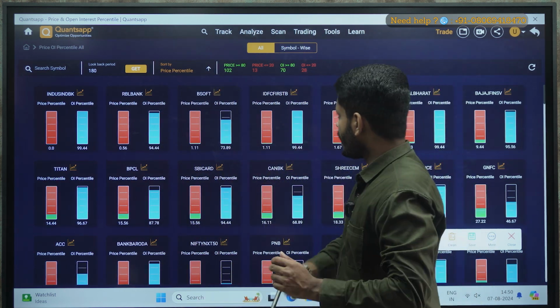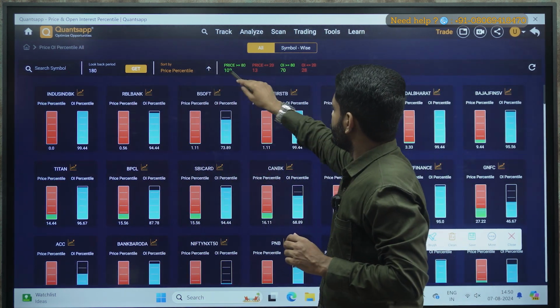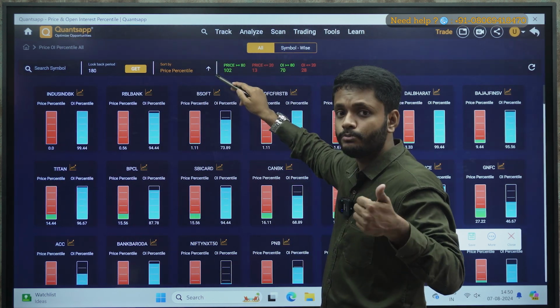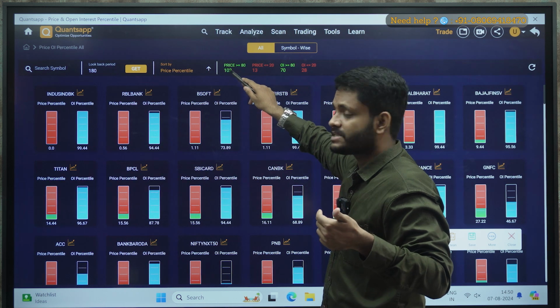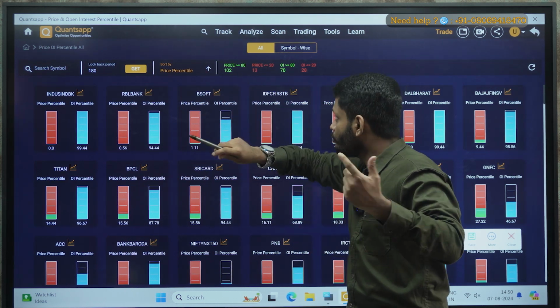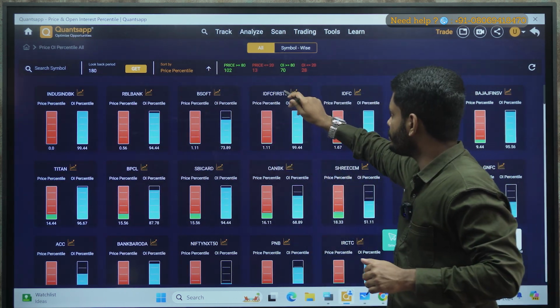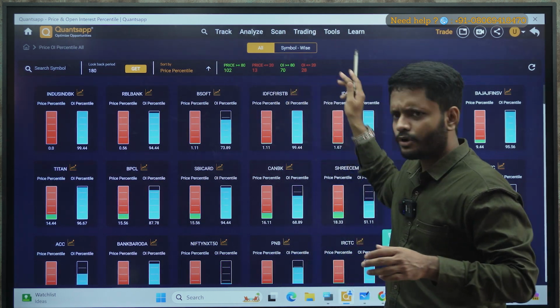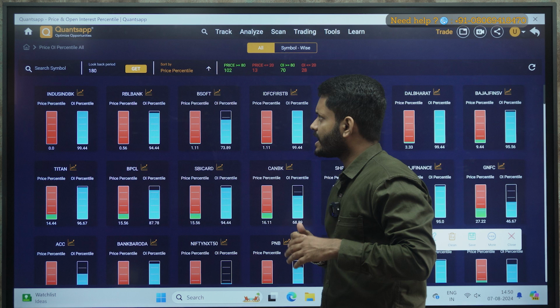Okay, now if you see here, it is giving you the overall view. Say price percentile greater than 80, how many stocks are there wherein price percentile is more than 80, that is 102. How many stocks are there wherein price percentile is less than 20, that is 13. Correct? So here you can get the overall, you can say, a bird's eye view.